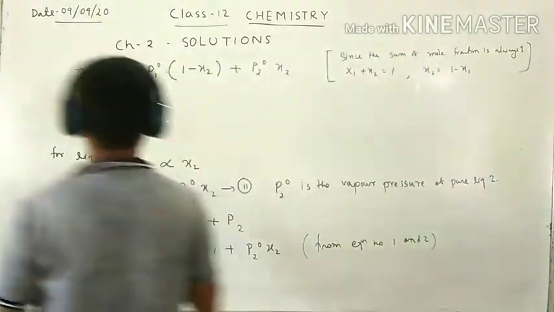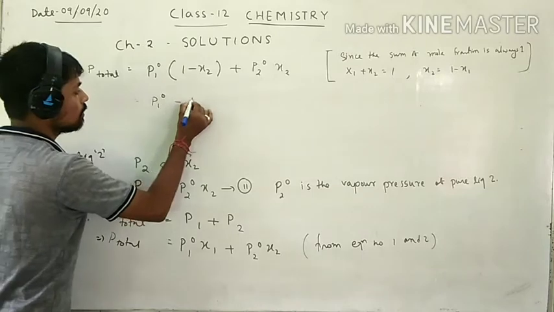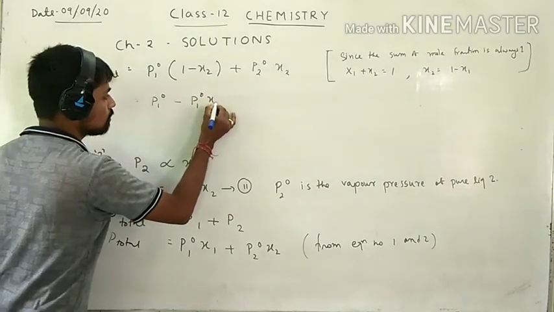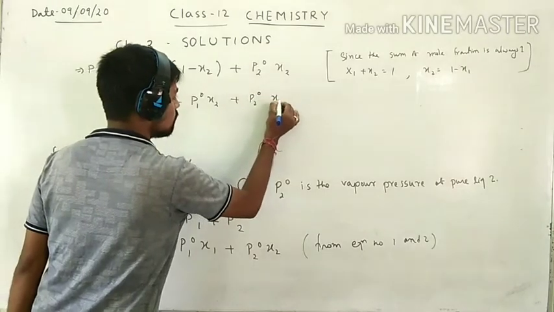So we write P total equals P1 naught minus P1 naught x2 plus P2 naught x2.